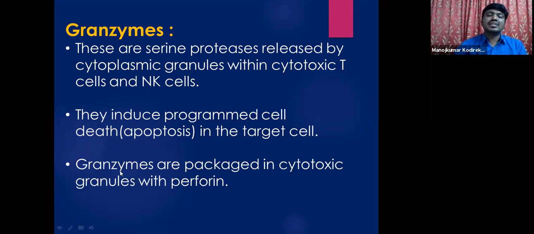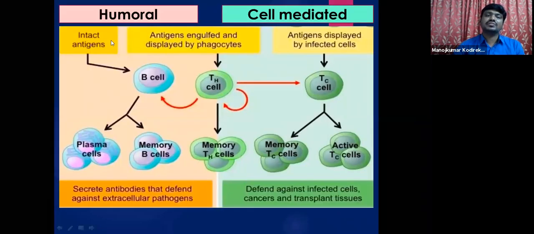Okay, and these granzymes are packaged in cytotoxic granules with perforins. So perforins form pores on the cell surface. Along with these perforins, the granzymes enter into the cell. They release caspases, proteins, and destroy the cell, leading to the cell death. Okay, so that is called apoptosis. So this is the picture showing two different immunities, humoral immunity and cell-mediated immunity.